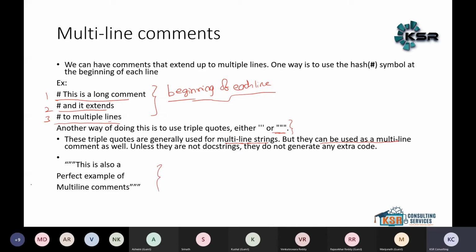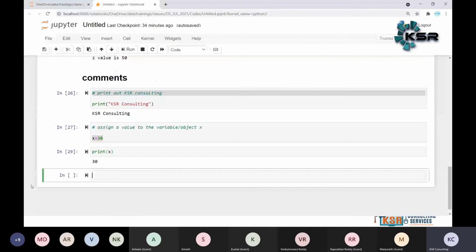So this is the perfect example, for an example, how I am writing this, see here. Multi-line comment. Triple quotes, we can use the triple quotes. This is a perfect example.